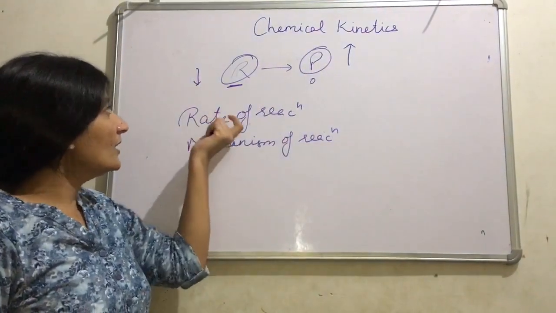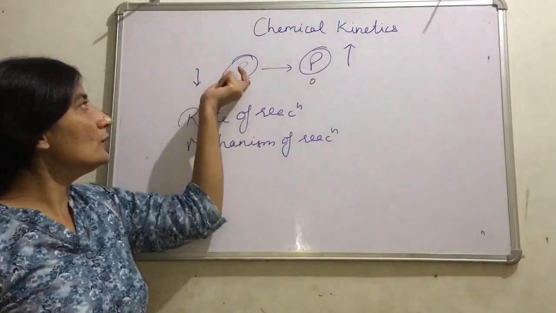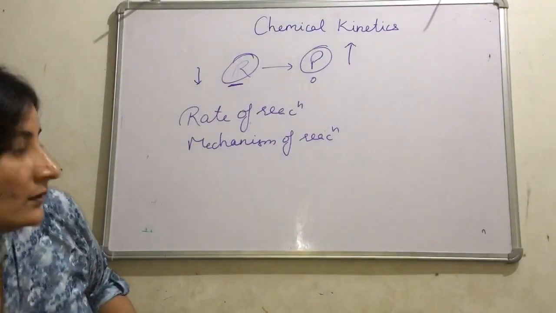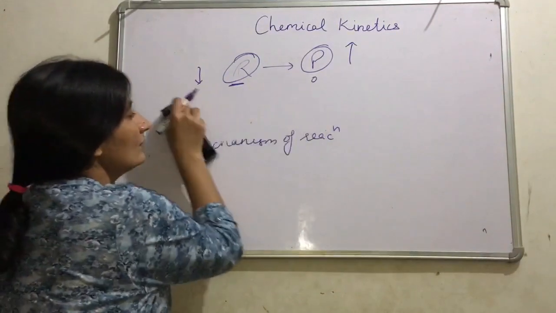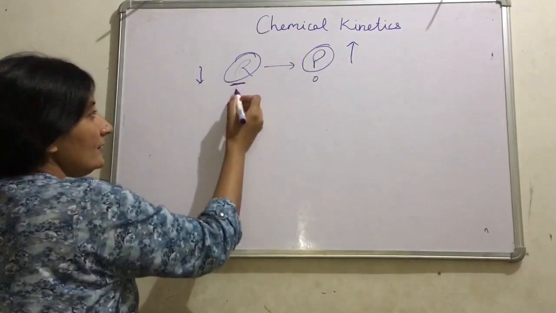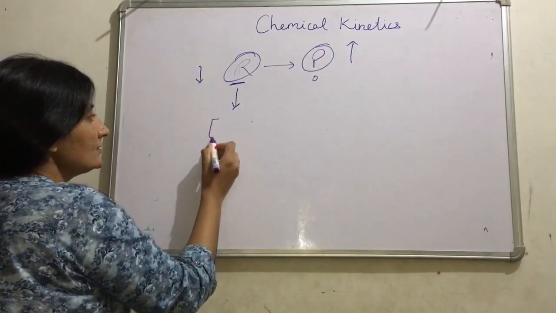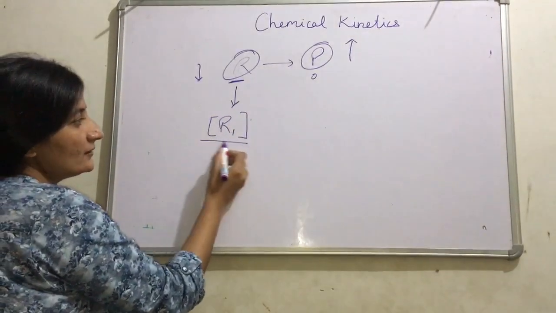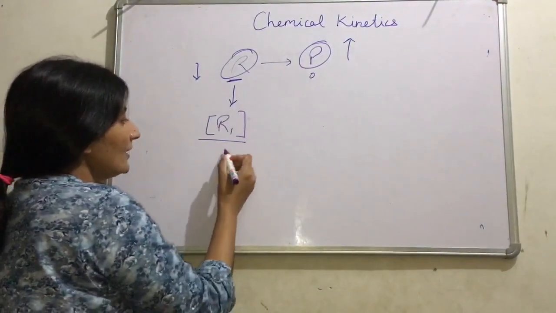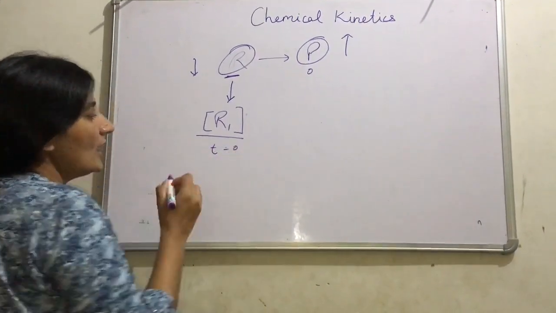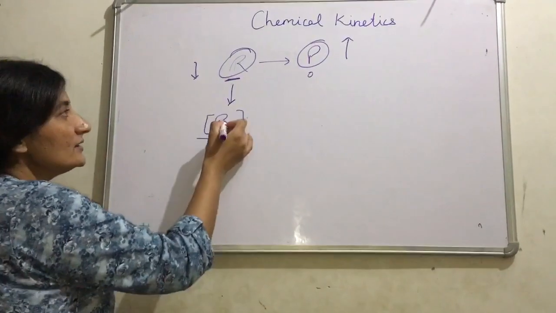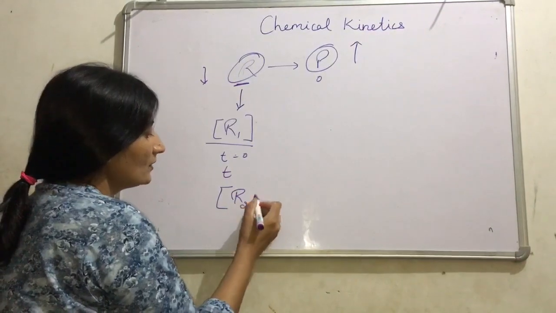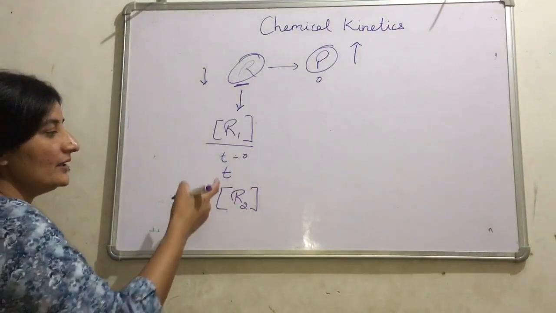First we are going to explain rate of reaction on the basis of change in concentration of reactant R. Initially the concentration of reactant is R1. Here the bracket represents concentration. When t is 0, after a time t, the concentration of reactant decreases to R2.